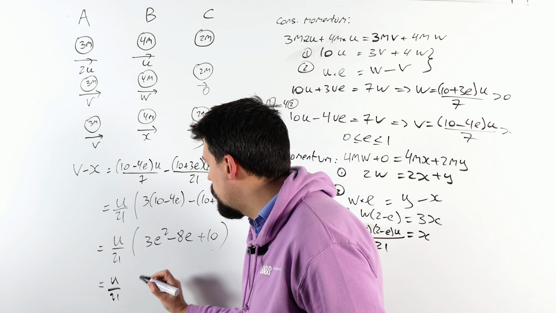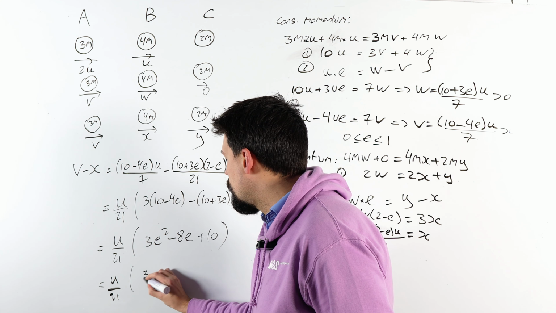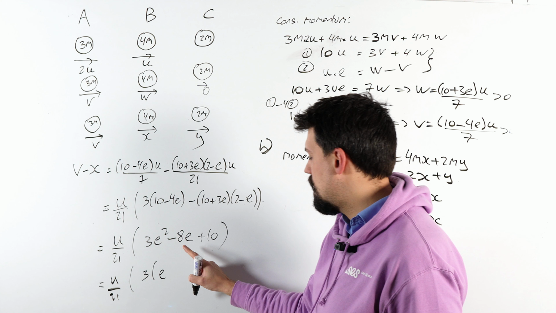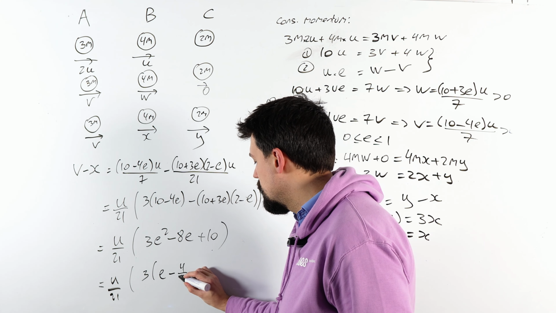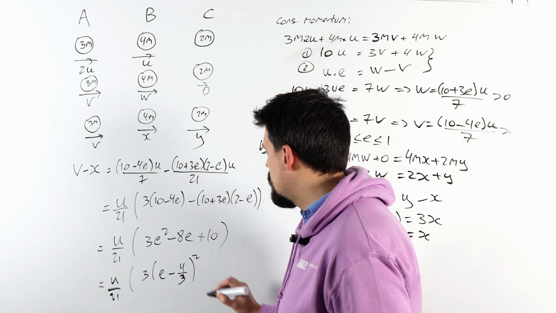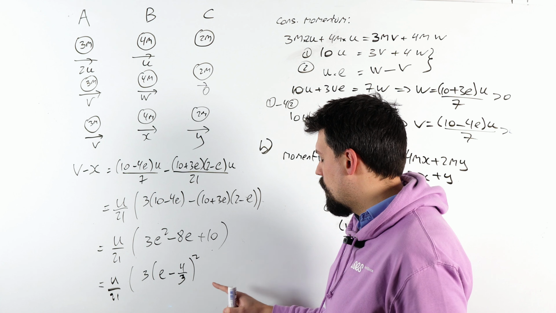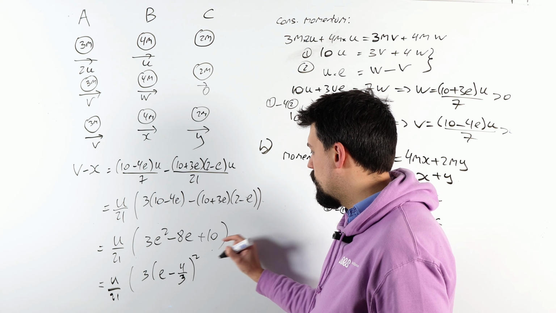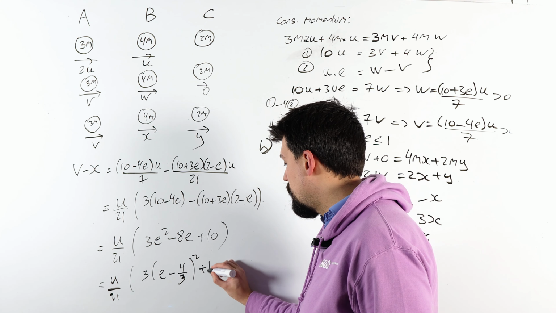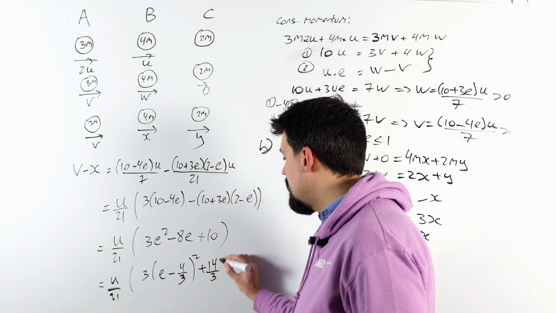So, what does this come out as? u over 21. Oof. So we'll get a 3 lots of e. That's an 8/3, so we'll go 4/3 squared. I want 10, that would be 16 over 9, 16 over 3. I want to get to 30 over 3, so that's plus 14 over 3.